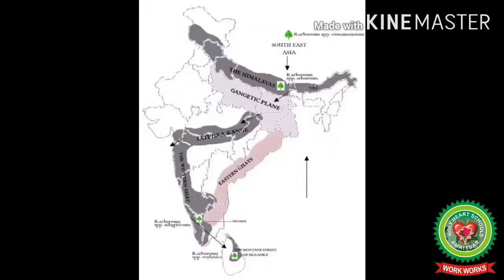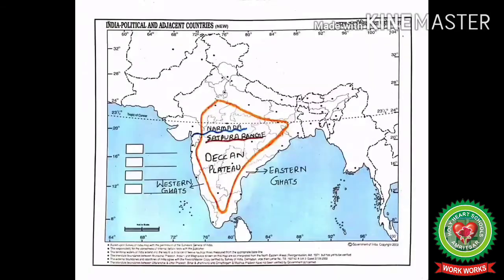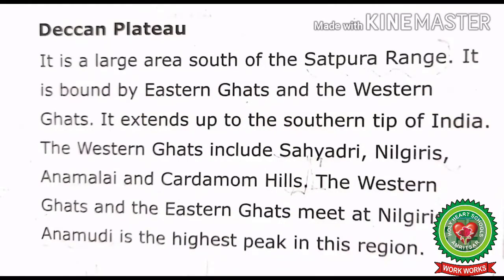Now students, see this map. See the Satpura range. The Deccan Plateau is situated to the south of the Satpura range. It is expanded up to the southern tip of India. It is surrounded by the Eastern Ghats and the Western Ghats. Now let's read further. The Western Ghats include Sahyadri, Nilgiris, Annamalai and Cardamom Hills. The Western Ghats and the Eastern Ghats meet at Nilgiris.